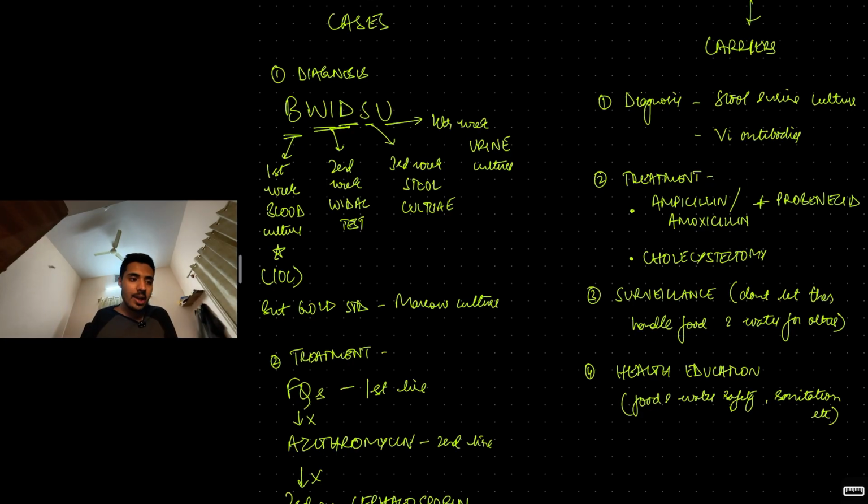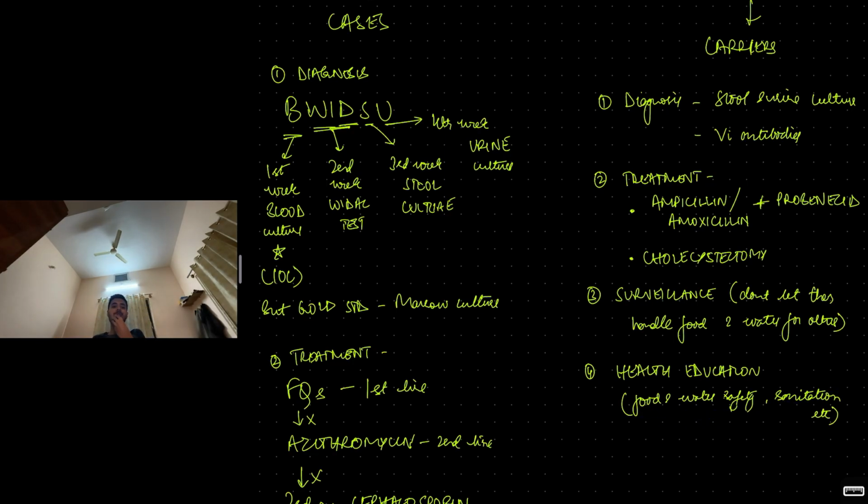She cooked food for so many people, gave typhoid to so many people. We don't want that to happen. So surveillance. Health education. You have to educate the typhoid carrier about disinfection, food, water safety, sanitation, all that. You have to give health education.